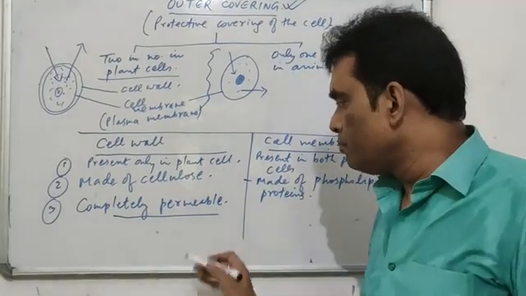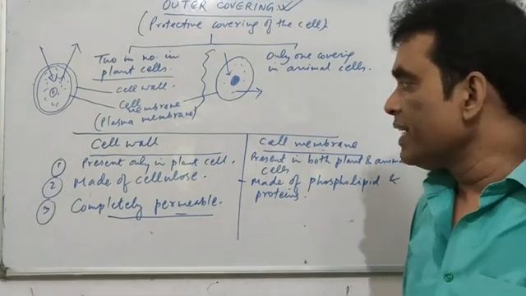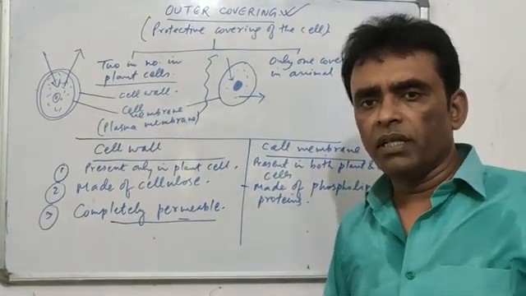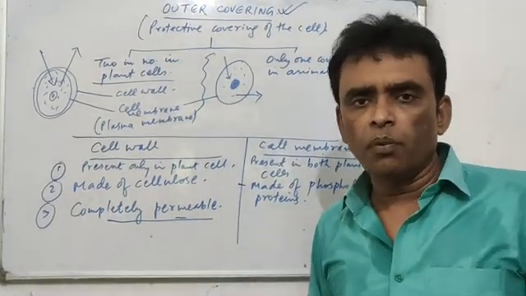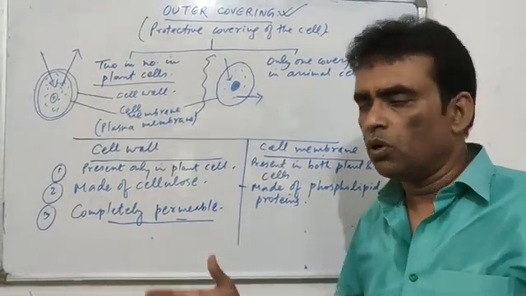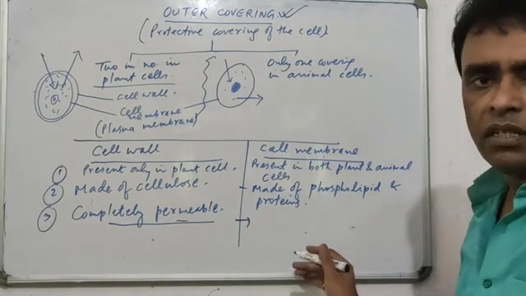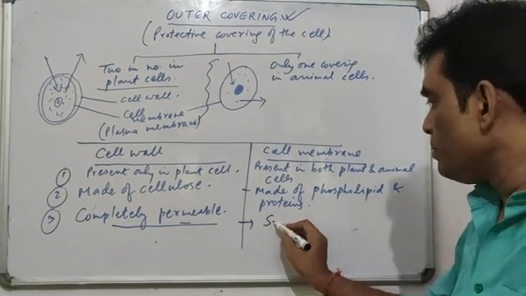The word permeable comes from permit, to allow. The cell wall allows everything to come in and go out of the cell. It doesn't stop anything, so it is as good as a non-living thing. It plays no role.